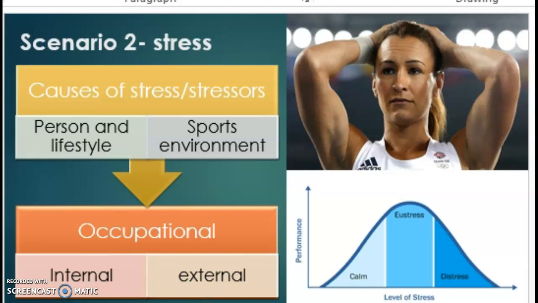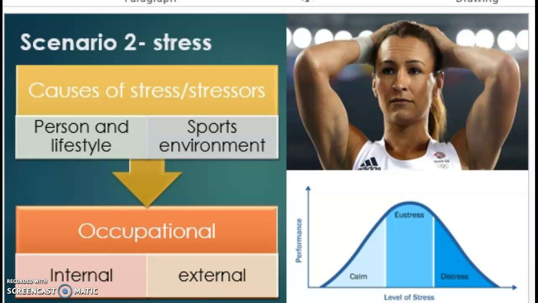In terms of stressors and the causes of stress, there are many factors that can contribute to influencing levels of a person's stress. All these particular influences fall under 5 main categories. These consist of personal and lifestyle, sports environment, occupational, internal, and external.